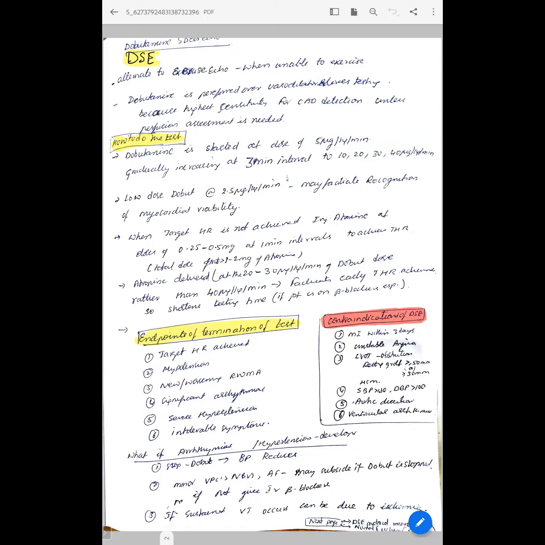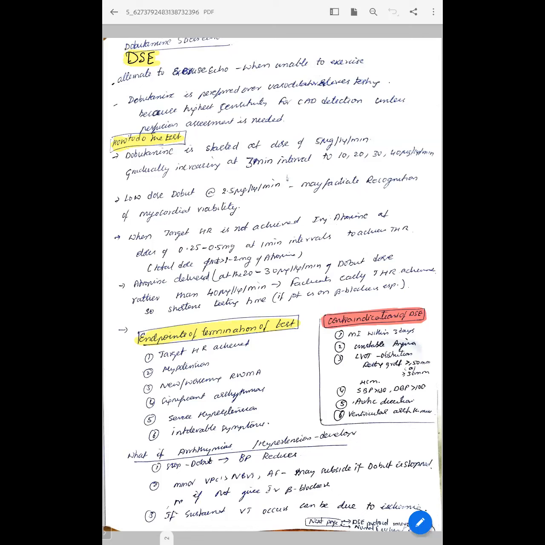What are the endpoints of termination? After achieving the target heart rate, or if the patient develops hypotension or hypertension, or if RWMA is detected or worsens, or significant arrhythmias, severe hypertension and intolerable symptoms. These contraindications we have already discussed: MI within 3 days, unstable angina, LVOT obstruction, HCM, SBP more than 180, DBP more than 100, aortic dissection, ventricular arrhythmias.